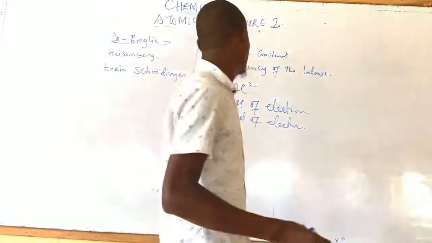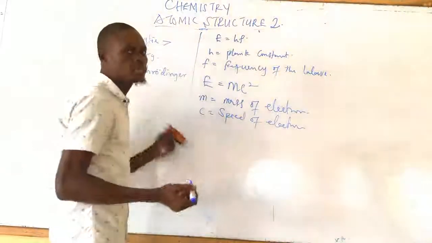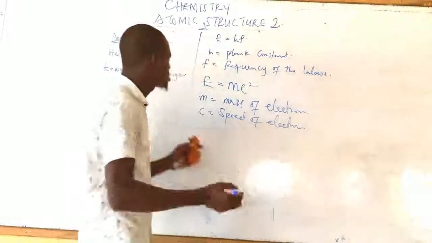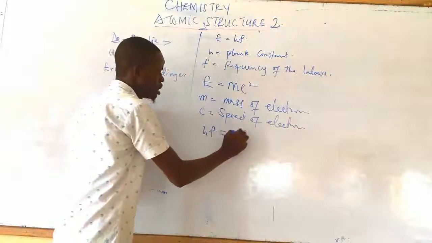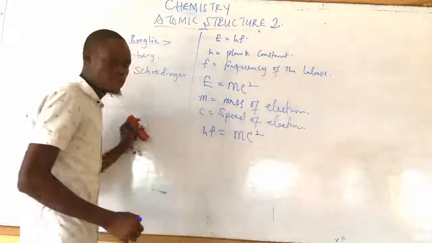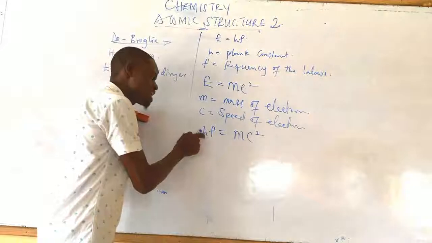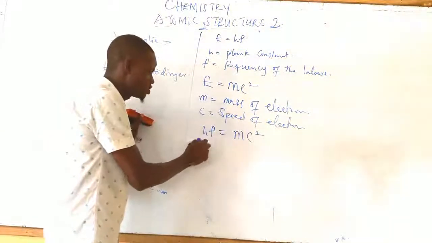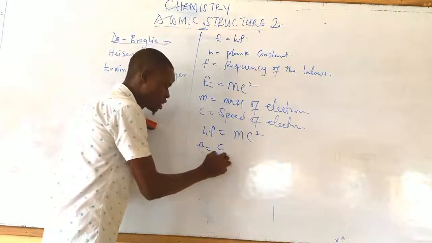How do we do that? From this point, using the wave-particle duality, an electron can behave like a wave. In that case, hf should be equal to mc squared. From here, f is equal to speed over wavelength.